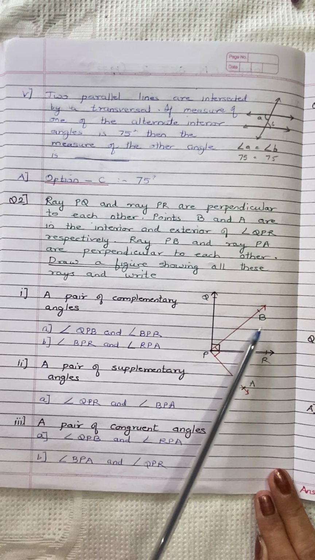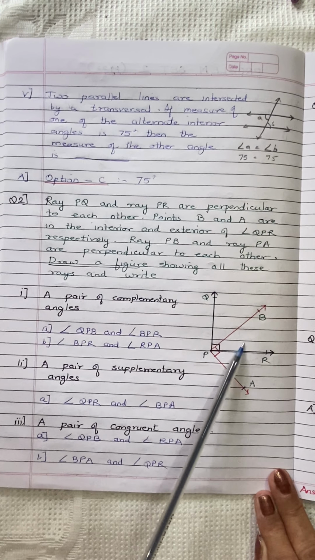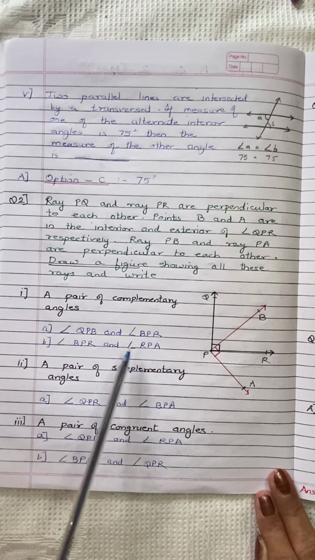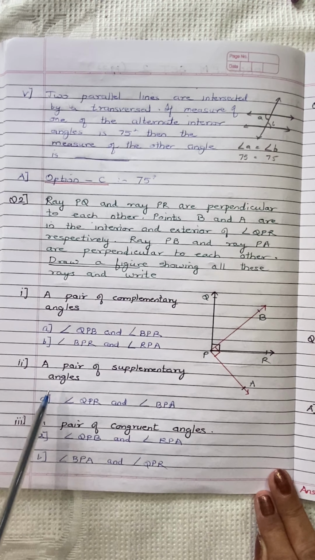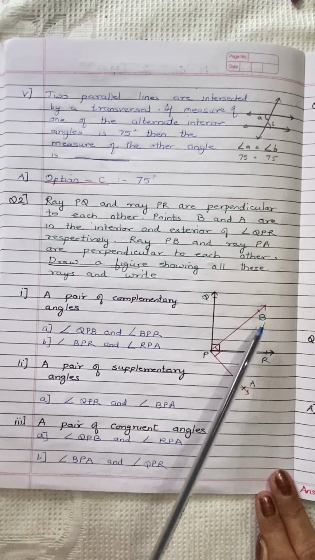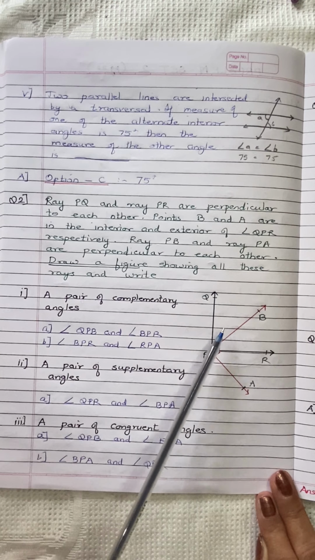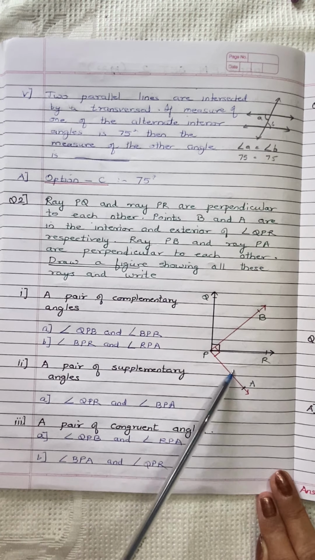Then angle BPR and angle RPA, again they are complementary angles, that is they measure 90 degrees. A pair of supplementary angles: angle QPR and angle BPA. Here this is 90 and this is 90, which is equal to 180 degrees.